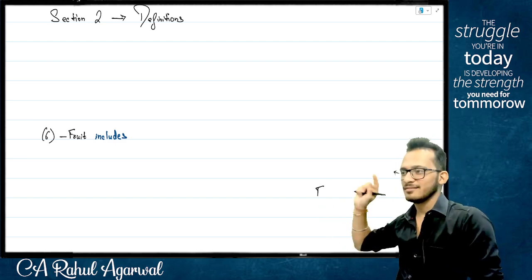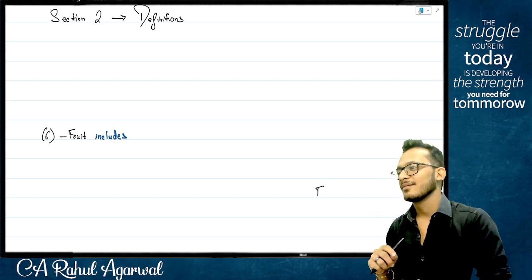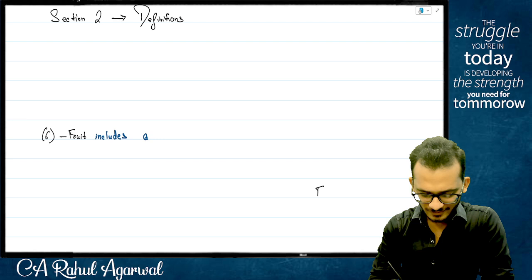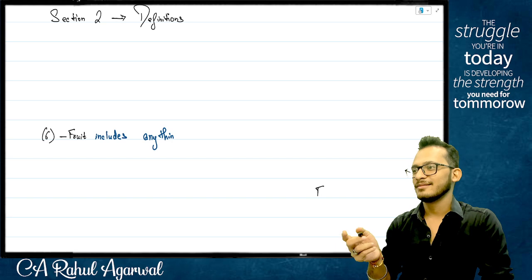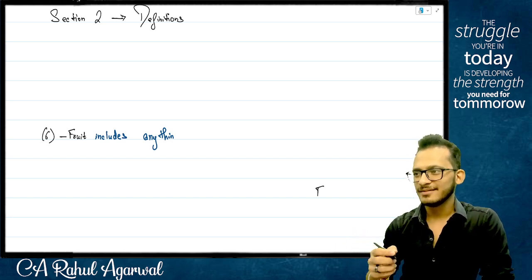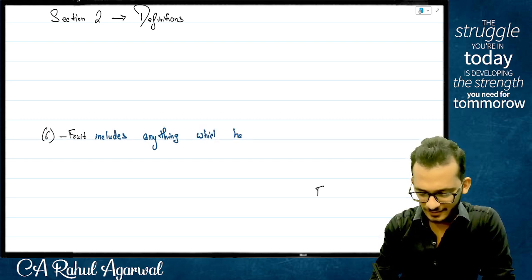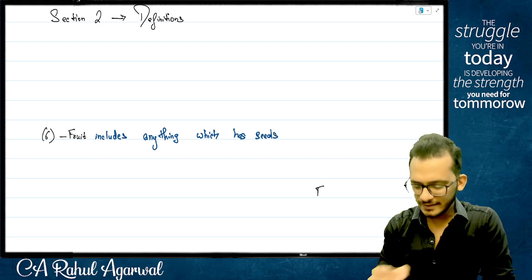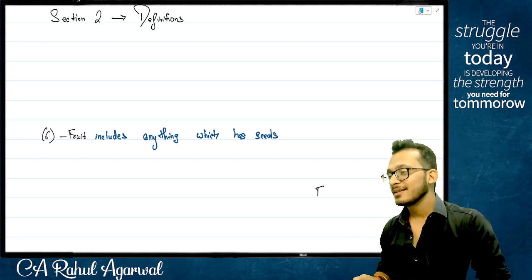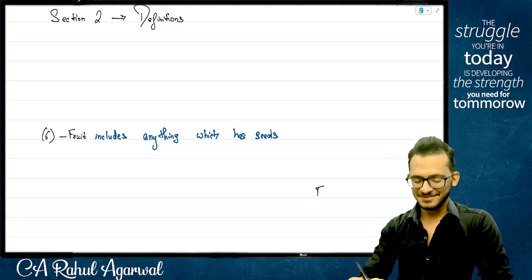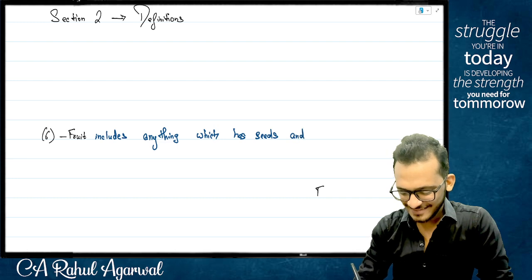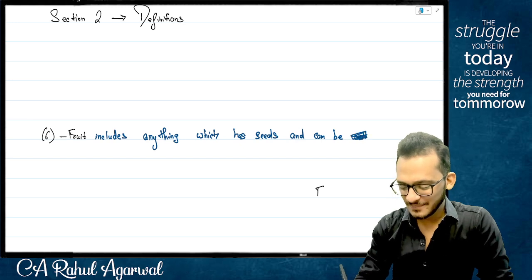I want one line, a complete one. Anything, not anything. Which has seeds. That's all. And can be eaten raw.